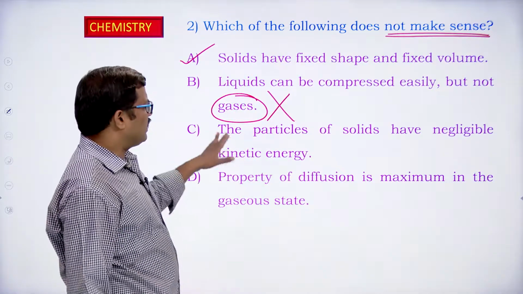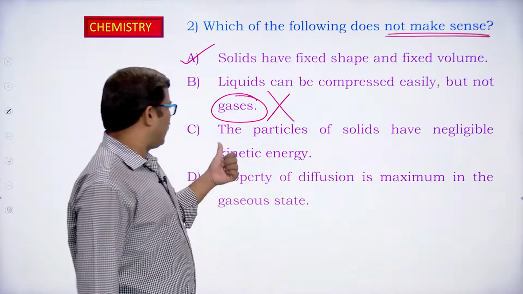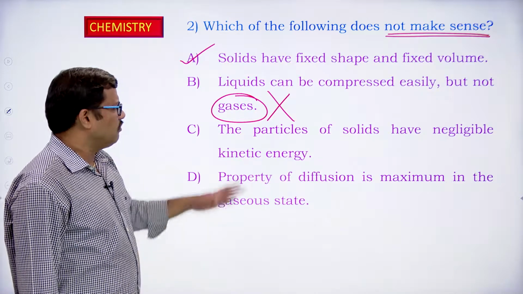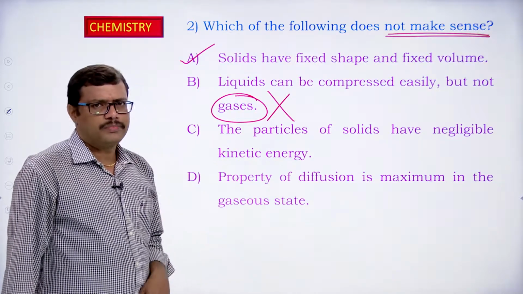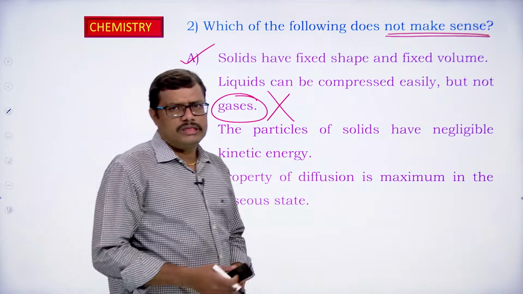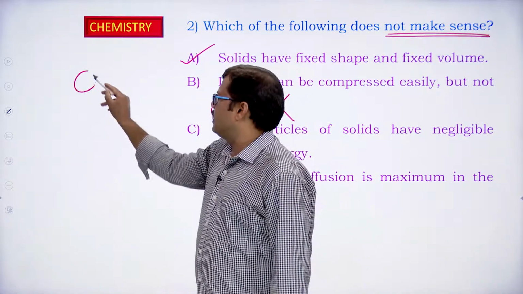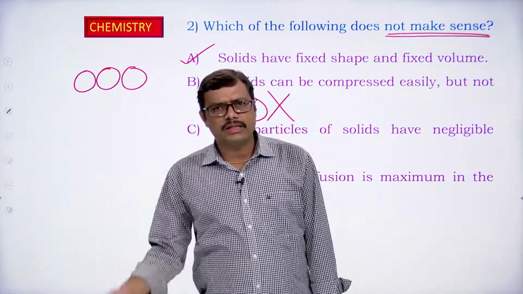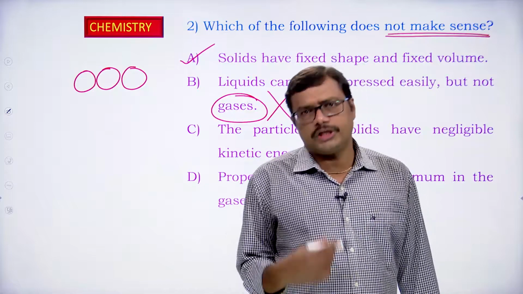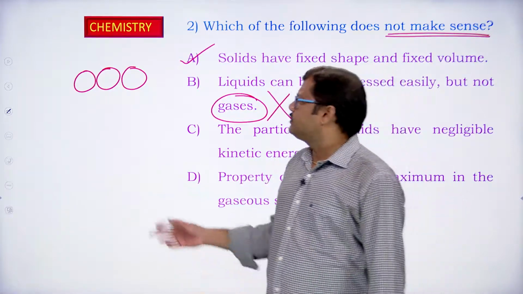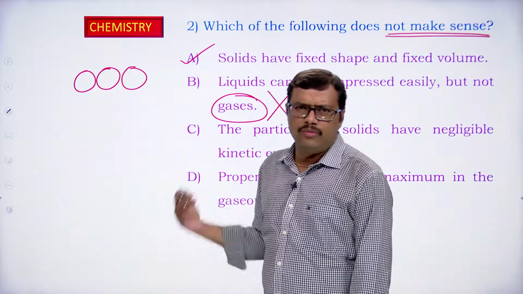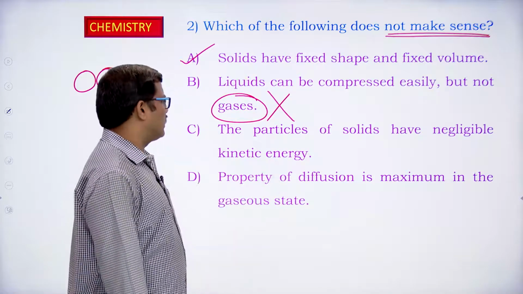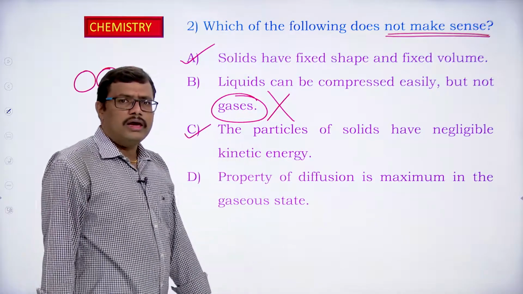The particles of solids have negligible kinetic energy. Why? As I told you just now, we have seen the particle arrangement. In the case of solids, the particles are very close, so the movement is not possible. Kinetic energy is due to motion. In solids, the particles are not in motion; the movement is very little because of close packing. So we can say that the kinetic energy is negligible in the case of solids. So this is also a correct statement.